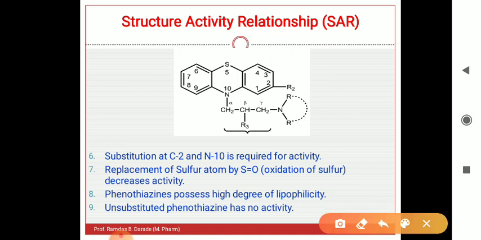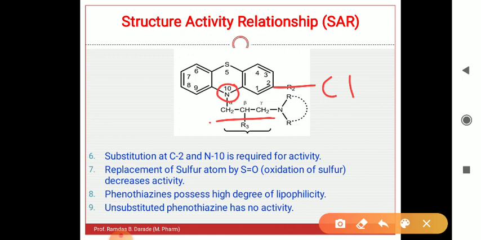Okay, so I will revise what points we have studied in structure activity relationship. The most important point is that substitution is possible at the second position. Substitution of an electron withdrawing atom like chlorine increases the pharmacological activity, particularly antipsychotic activity. Then substitution is possible at the 10th position, which increases the activity.